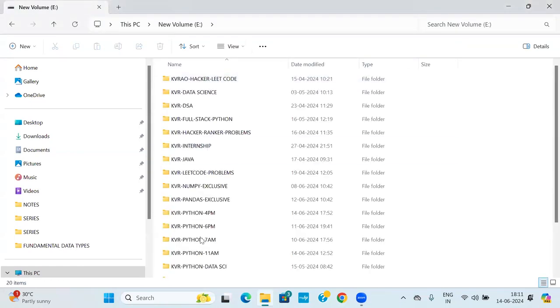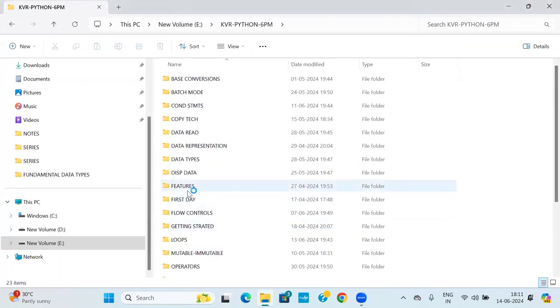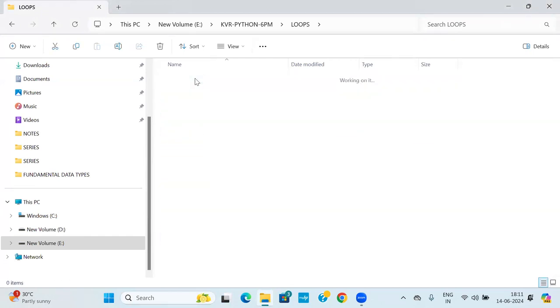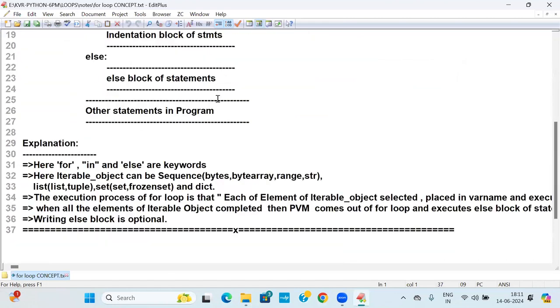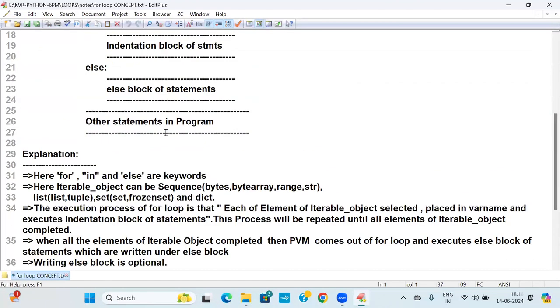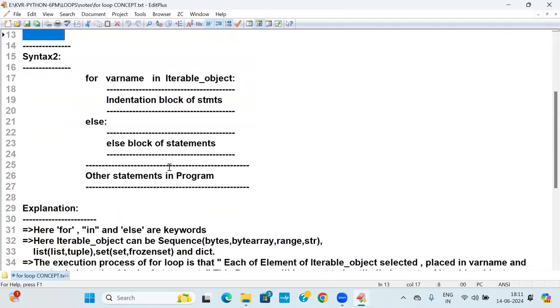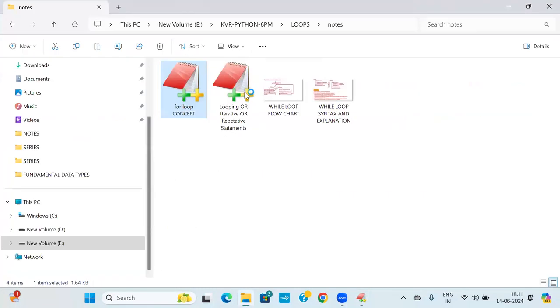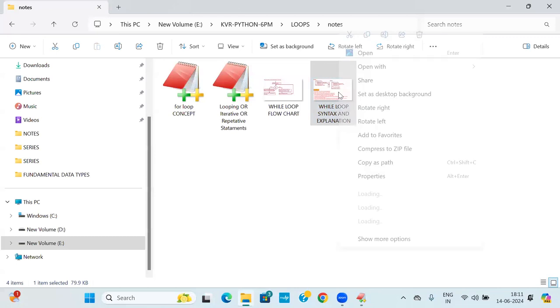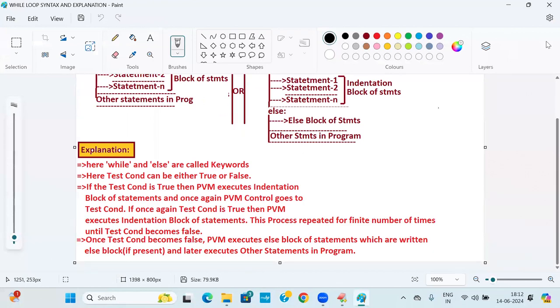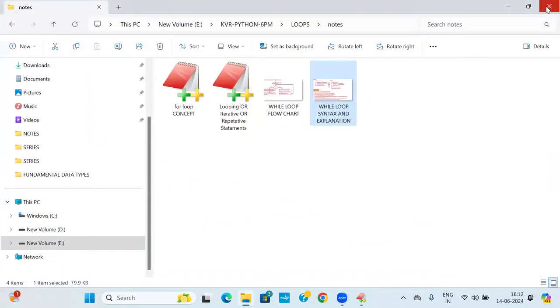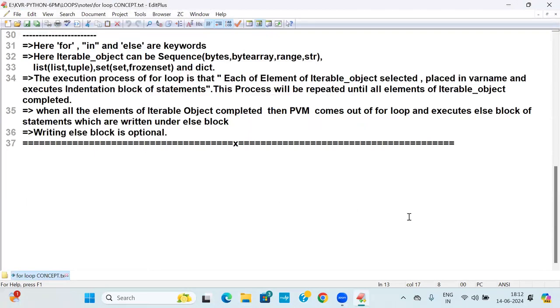Previously, we already had a discussion related to the for loop. The for loop concept was explained, and the while loop concept also, and how the for loop will execute and how its operations work. Then we also did the while loop syntax, and most of the time we did some examples on that area. Let us move further. One more concept, some more examples I want to do. Some different examples I want to start today.